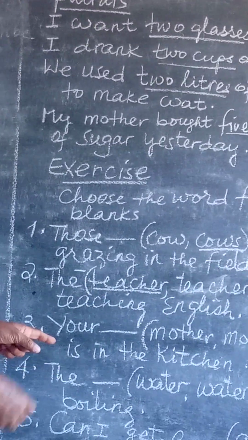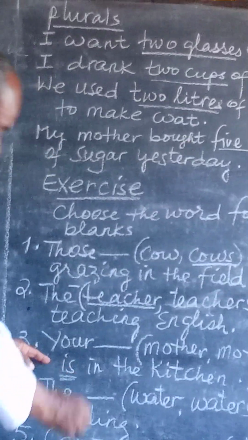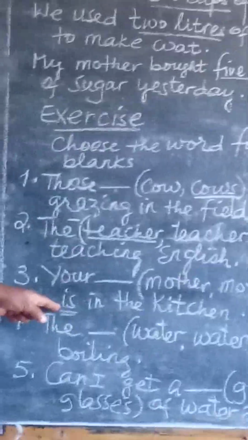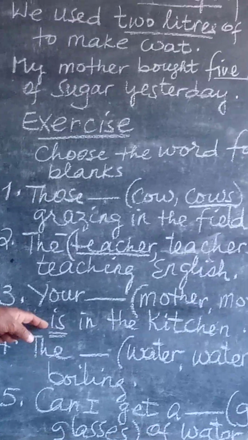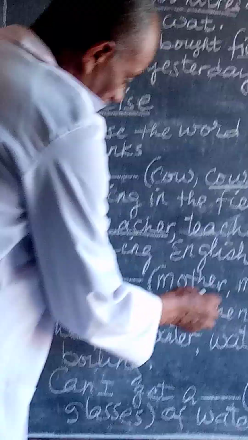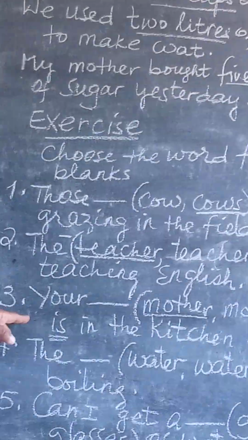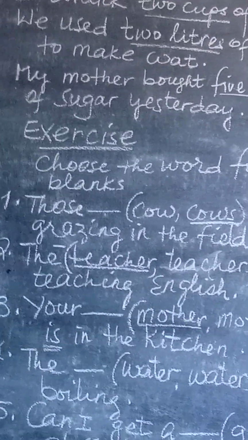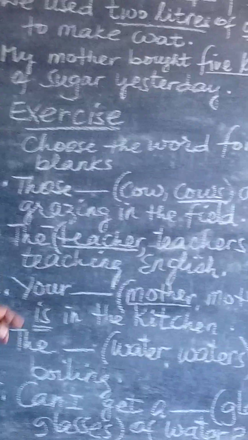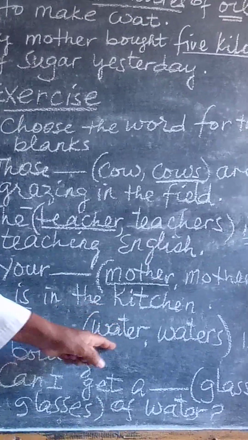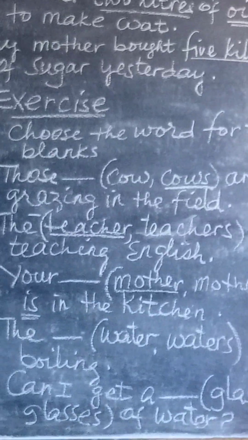The reason is that the verb here is is. Is indicates singular. This verb should agree with a singular noun. So the singular noun here is mother. So we say, your mother is in the kitchen. Number 4, the (water/waters) is boiling.